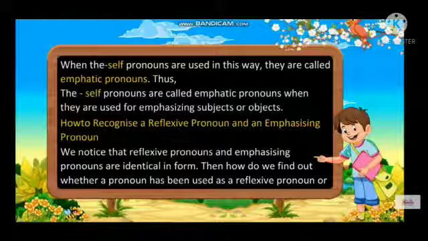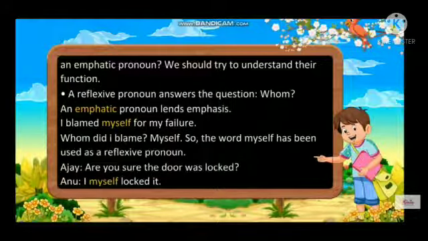Then how do we find out whether a pronoun has been used as a reflexive pronoun or an emphatic pronoun? We should try to understand their function. A reflexive pronoun answers the question whom. An emphatic pronoun lends emphasis.